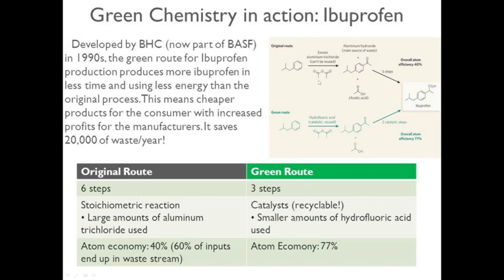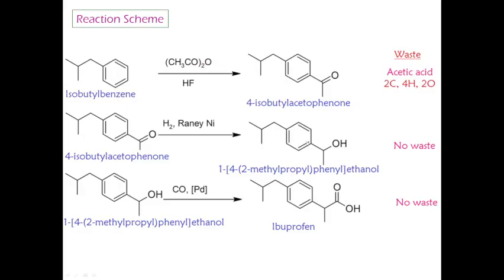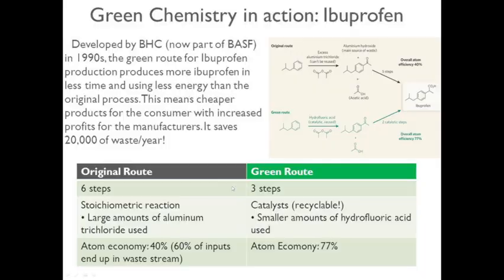So totally there are 6 steps when you synthesize ibuprofen conventionally. In the green synthesis we have the first step and then 2 catalytic steps, one with nickel, another with palladium. Only 3 steps, and then we get ibuprofen. The overall atom efficiency is 77%, highly improved.